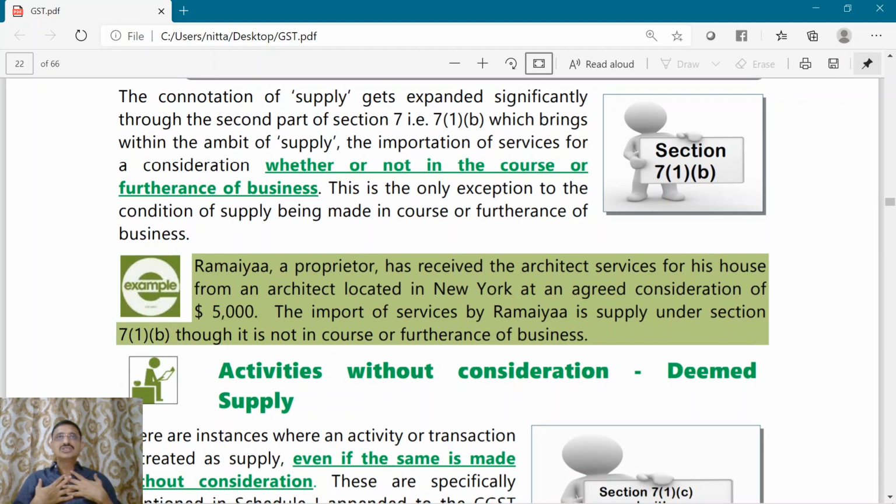I want to construct my house. I appointed an architect who resides in the US. He gave me the plan of my house. I paid him money for the plan which he gave me. I paid him $5,000. Now, here I am not constructing my office building. I am constructing my home to live there. Now, this is not in course or furtherance of business, but still this will be a supply. What is that? Import of service for a consideration.